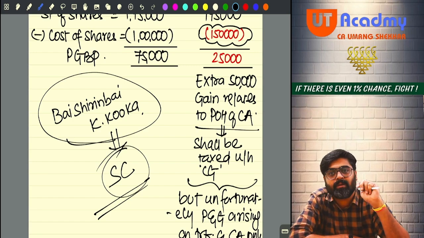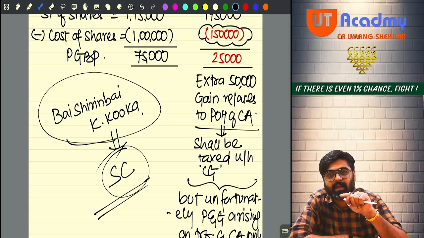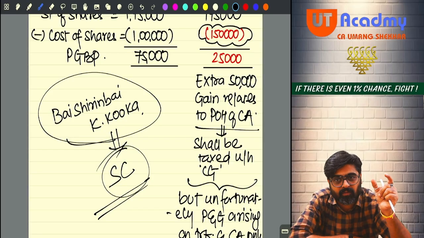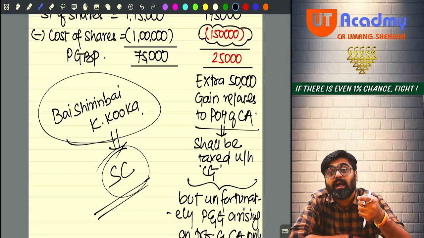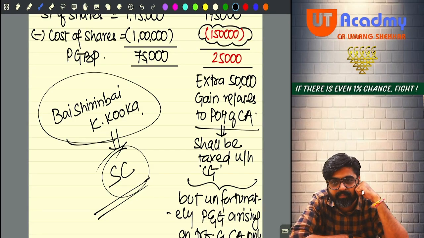One statement for PGBP and another statement for capital gains, 45(2). In the PGBP, the gain for the period for which the asset was held as stock in trade, only that gain will be taxable, and under the capital gain statement 45(2), the gain for the period for which the asset was held as capital asset will be taxable under the capital gain head.